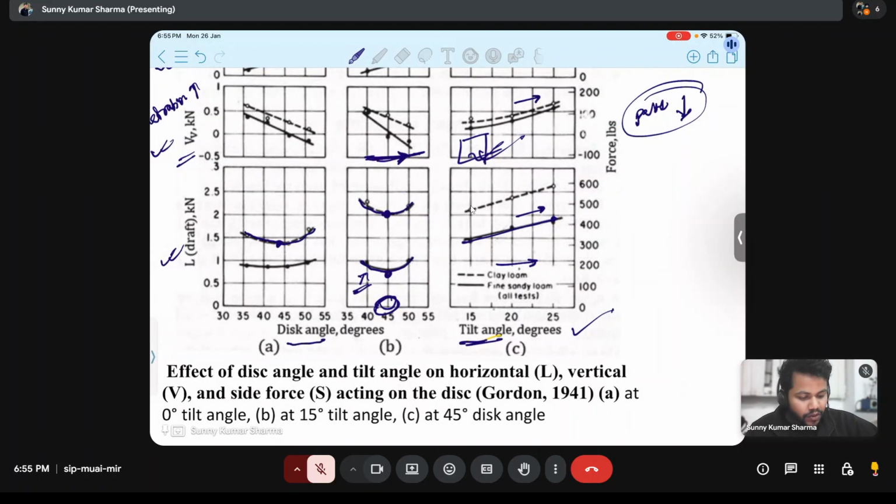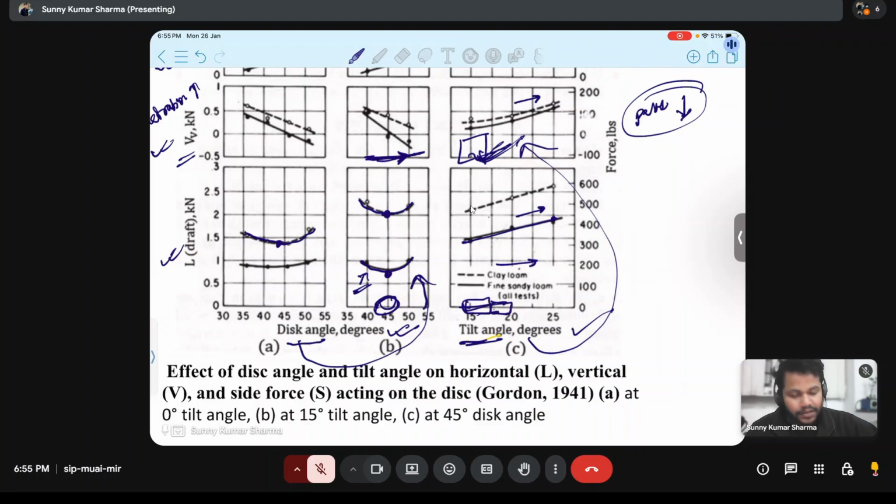So if anyone asks you why 40 to 45 degree is the optimum disk angle, and on this side 15 to 20 degree is the optimum tilt angle, you can explain it very clearly that this is the explanation. Tilt angle is related mainly with the penetration, and disk angle is mainly related with the draft or cutting width.